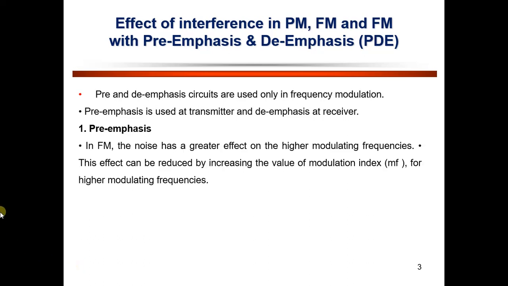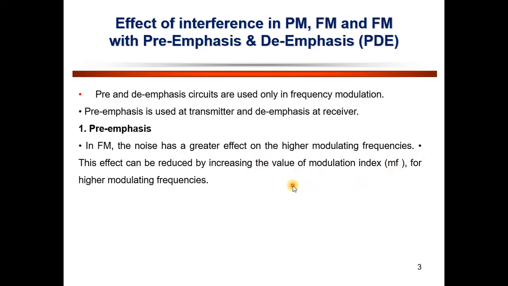Now we will focus on what pre-emphasis is. Pre-emphasis and de-emphasis circuits are used in frequency modulation. Pre-emphasis is used at the transmitter side and de-emphasis is used at the receiver side. In FM, as we just discussed, noise has a greater effect on higher modulating frequencies.